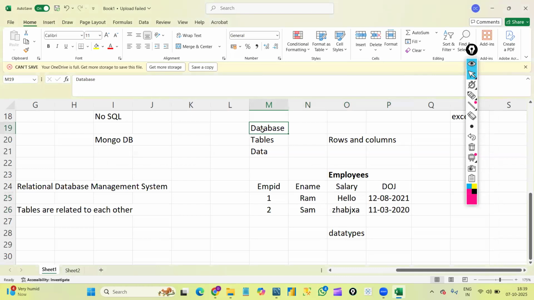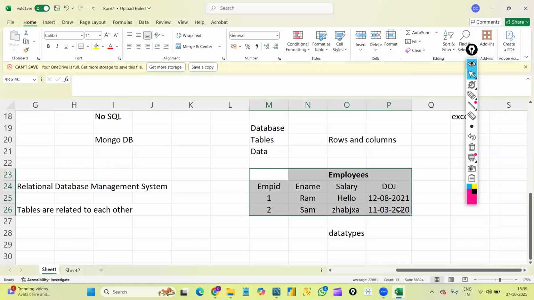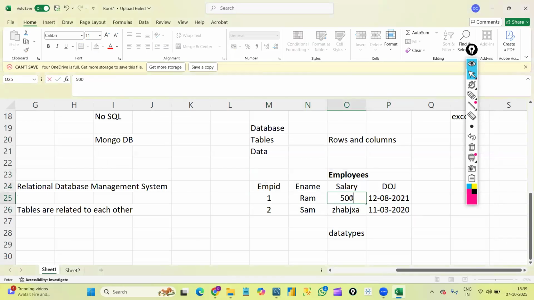Usually what we will do is create a database first. Inside the database, we'll create the tables, and inside the tables we'll store the data. Every time while creating tables, the data will be in the form of rows and columns, right? As an example, I'm giving some data here. I'm just using an employees table. So my table name is employees.